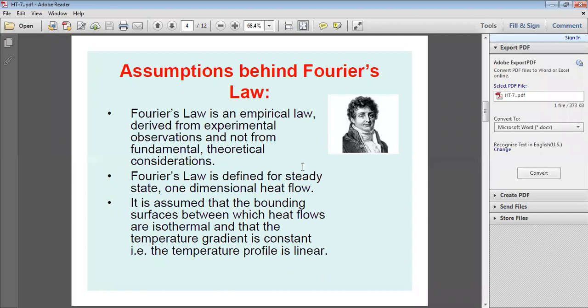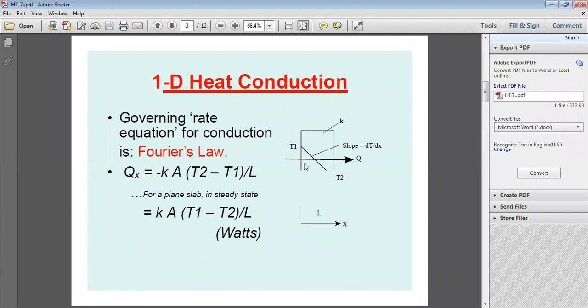So he has assumed like that. He arrived at that equation Q is equal to minus KA dT by dx. And it is assumed that the boundary surfaces between which heat flows are isothermal and that the temperature gradient is constant, the temperature profile is linear. So the boundary surface on the left side has constant temperature, and the right side temperature is constant. The temperature is constant at the left side and the right side, but the temperature profile is linear in between.